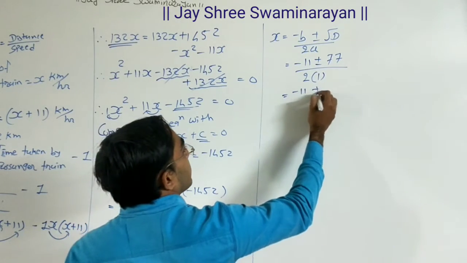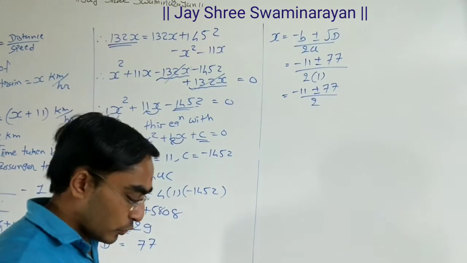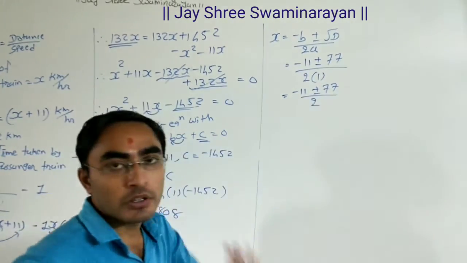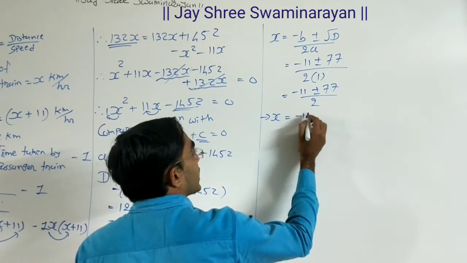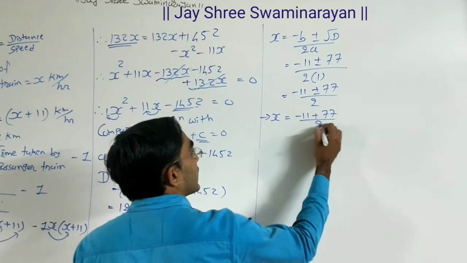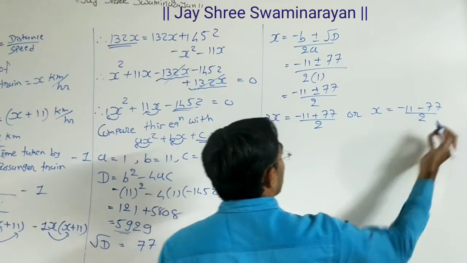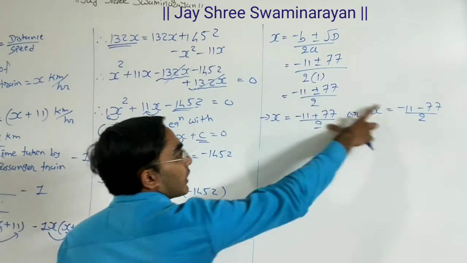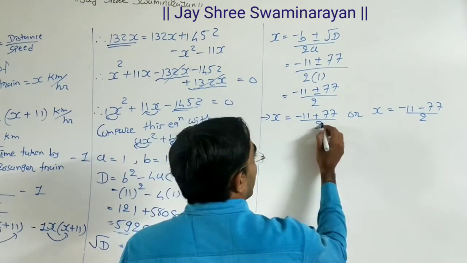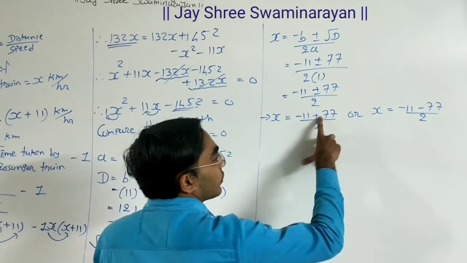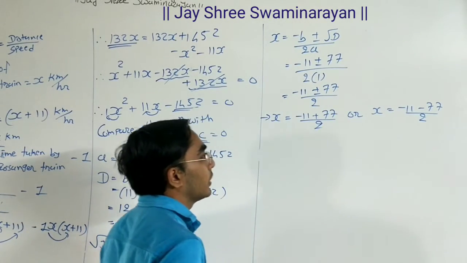So here minus 11 plus or minus 77, 2 ones are 2. So 2 possibilities are there, plus or minus. For the first answer just take the plus sign, otherwise for the second answer consider the negative sign here. One time plus, one time negative sign, other things remain as they are. Here we consider the plus sign, here we consider the negative sign, plus or minus is there, that's why.